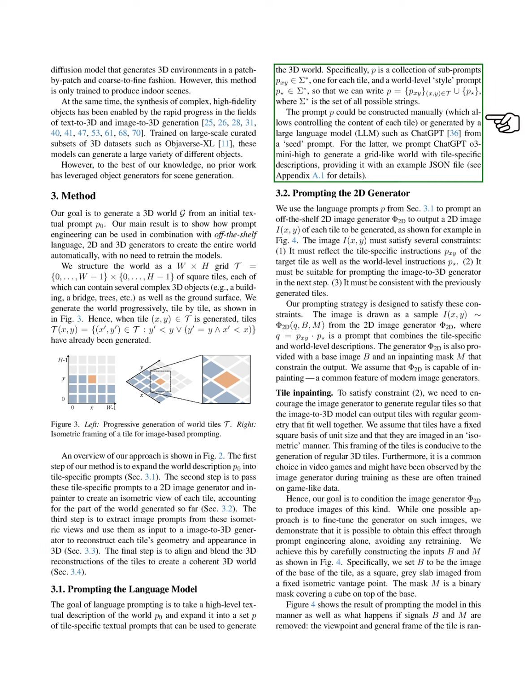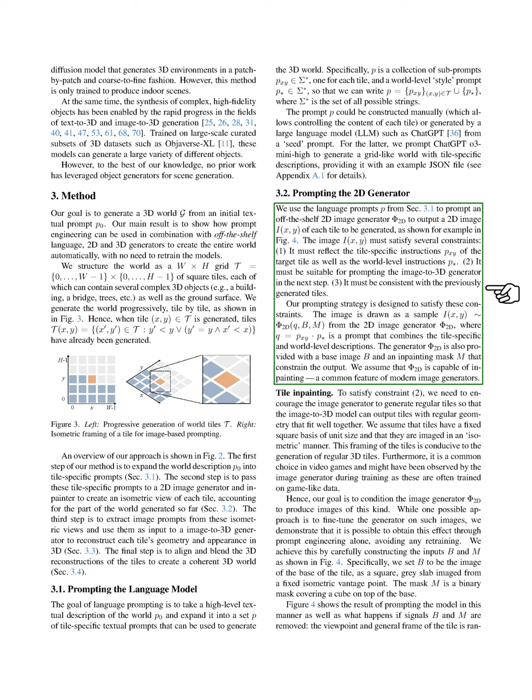We can create these prompts manually for precise control or generate them using a large language model like ChatGPT from a seed prompt. In the next step, we use the language prompts to guide a 2D image generator to produce images of each tile. These images must meet several criteria. They should reflect the specific instructions for each tile, be suitable for the next step of 3D generation, and remain consistent with previously generated tiles.